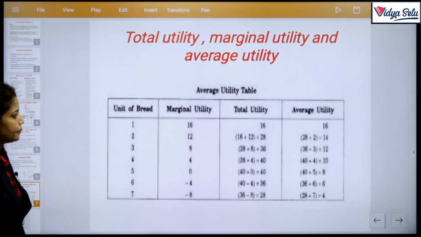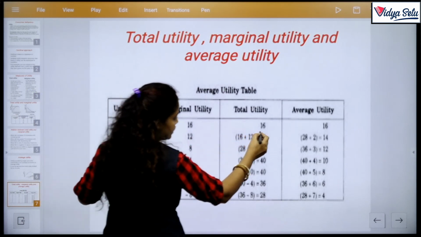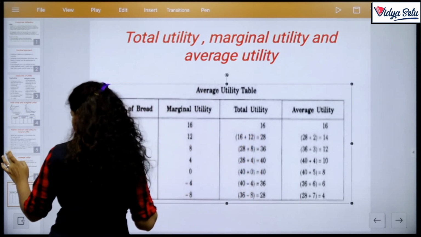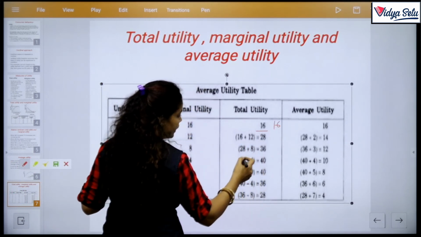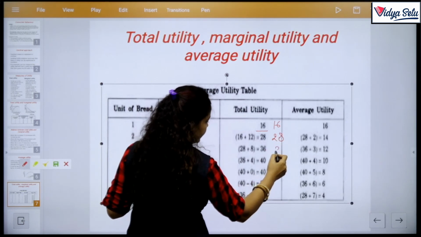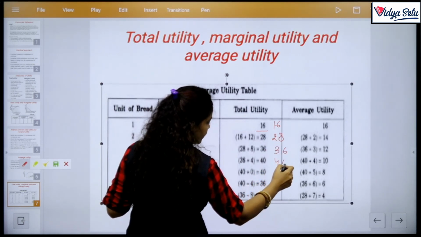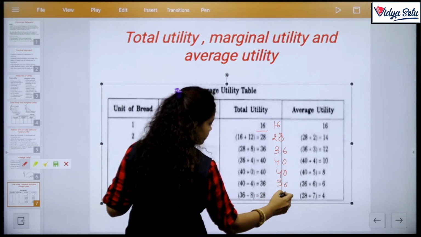Average utility table. Total utility आपको दे रखी है. On first unit 16. On next unit that is 28. Next unit 36. Next is 40. Again 40. 36 and 28.